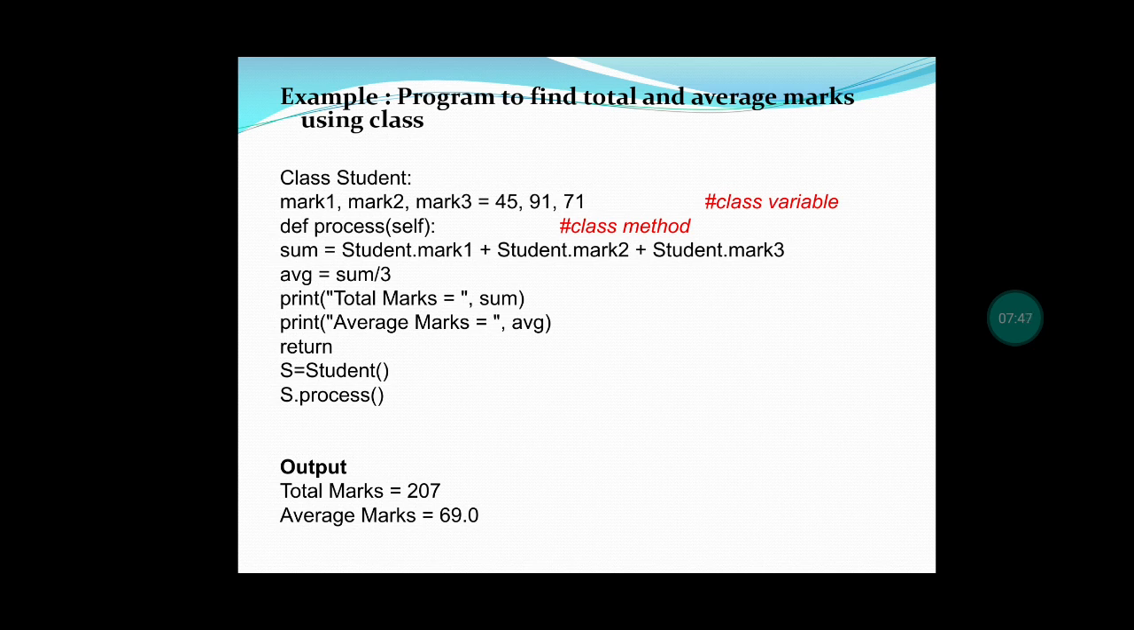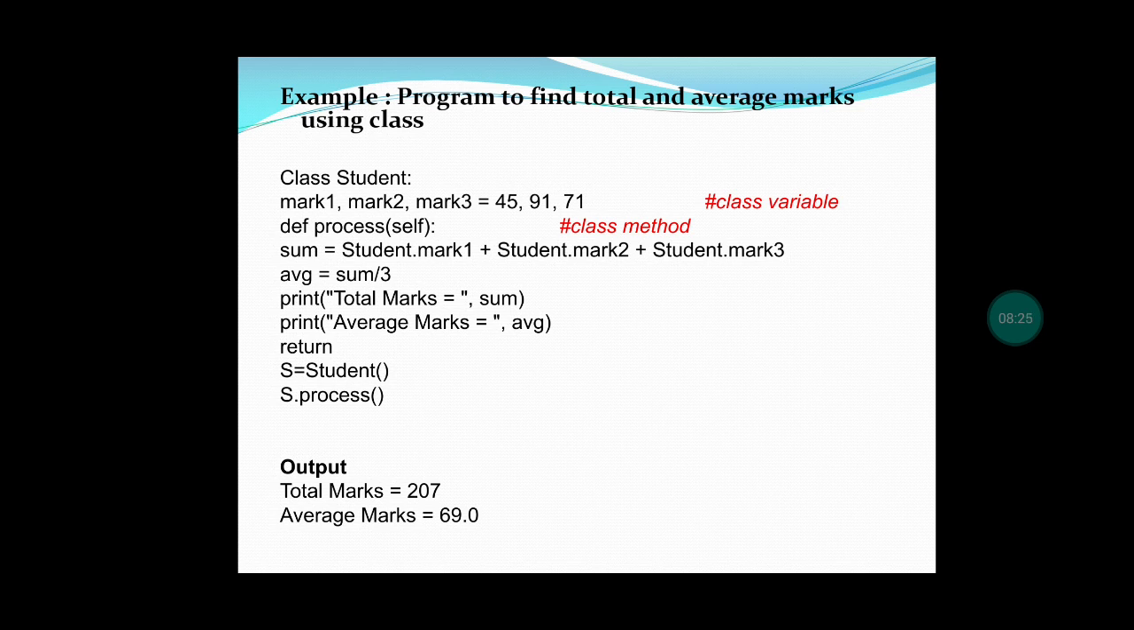Sum equal to student dot mark 1. The dot operator we have used. Student is the class name and mark 1 is the class variable. Student dot mark 1 plus student dot mark 2 plus student dot mark 3. And we are finding the average for these marks, that is, average equal to sum divided by 3. Total marks equal to sum. So we are printing the value of sum, and average marks equal to AVG. So the average also we are going to print, and a return statement is used at the end.